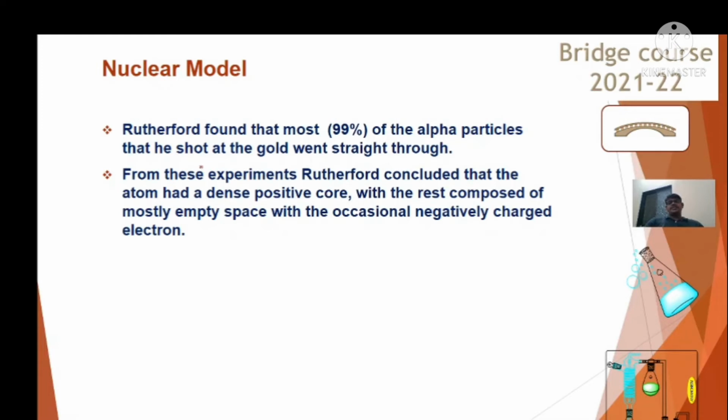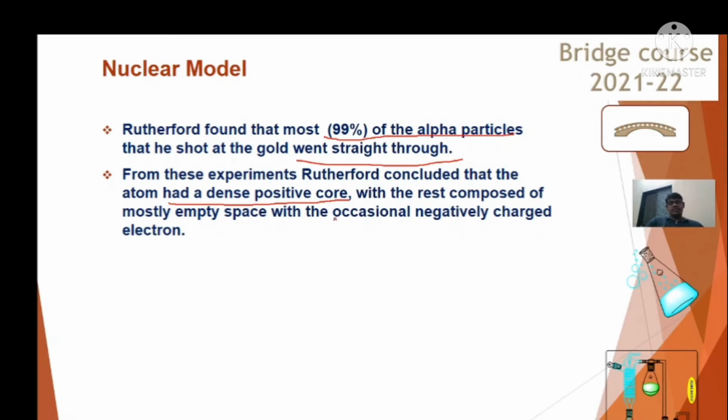Rutherford found that 99% of the alpha particles went straight, and of the remaining 1%, only a few get reverted back. So from this experiment Rutherford concluded that the atom has a dense positive core, which is called the nucleus, with the rest composed of mostly empty space with occasional negative charges.